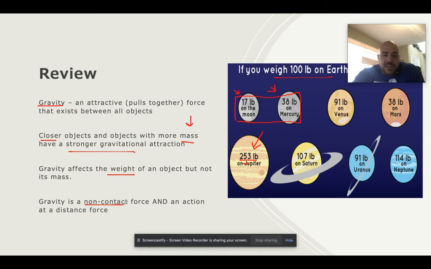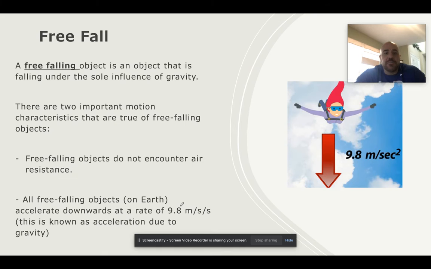Gravity is a non-contact force. Remember from the fifth focus area, that means it acts when objects aren't touching. And it's also called an action at a distance force. Same reason, because it can act on objects that are not touching.